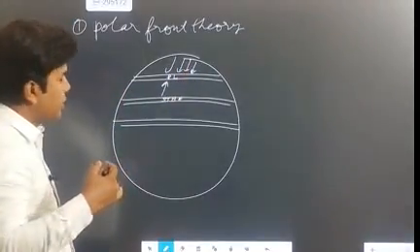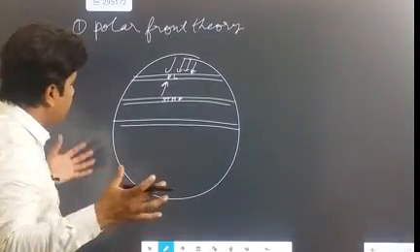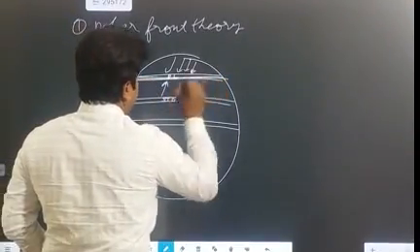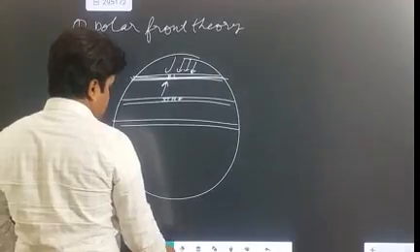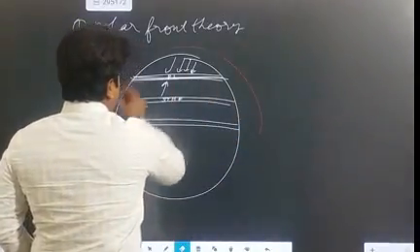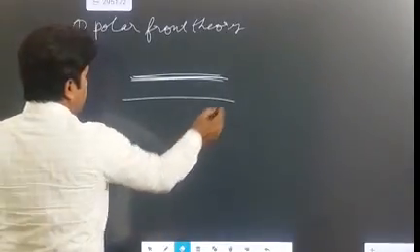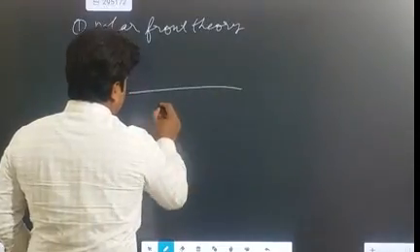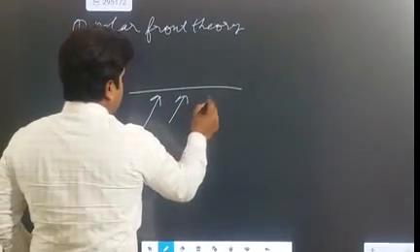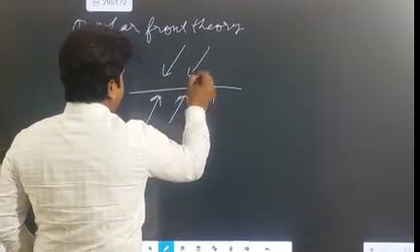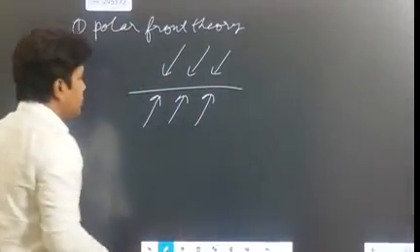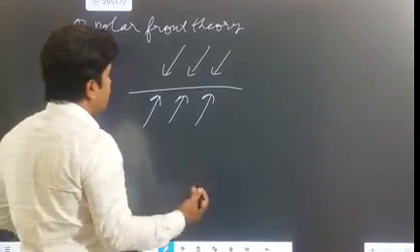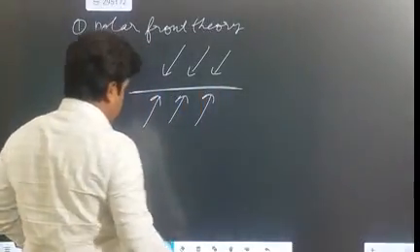because these two air masses have different characteristics, they cannot get mixed with each other. That is the reason why the front is formed between these two different air masses. So when these two different air masses converge, the front is formed. Here, this side you have a warm air mass and this side you have a cold air mass. When they collide with each other, they cannot mix with each other. That's why the front is formed.